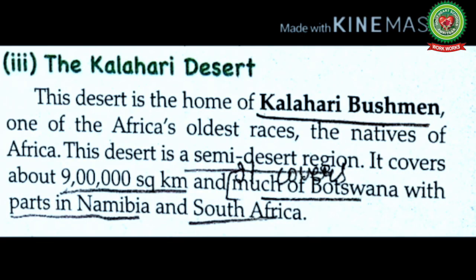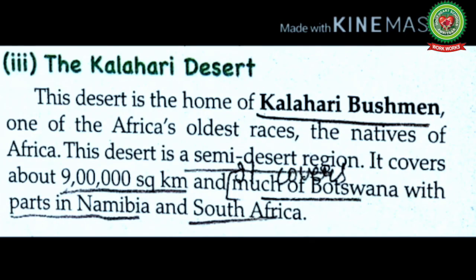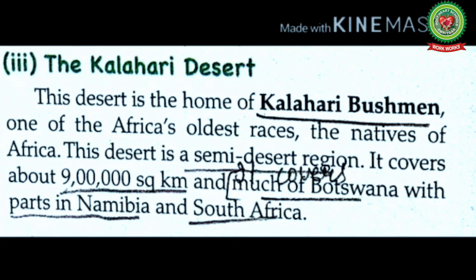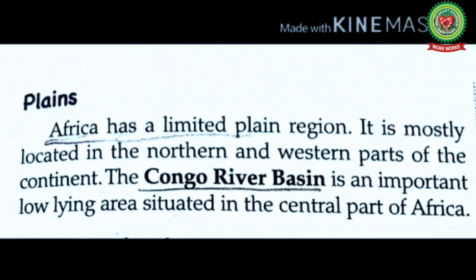This desert is the home of Kalahari Bushmen, one of Africa's oldest races, the natives of Africa. This desert is a semi-desert region. It means area having the characteristics of desert region but have little more rainfall than the desert region. It covers about 9 lakh square kilometers and it covers much of Botswana with some part in Namibia and South Africa.